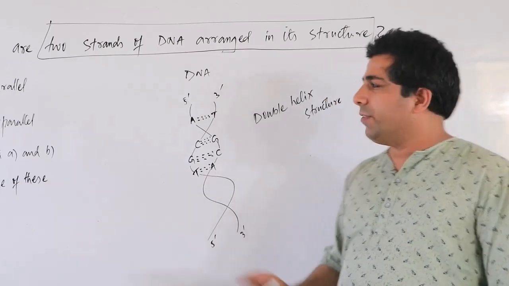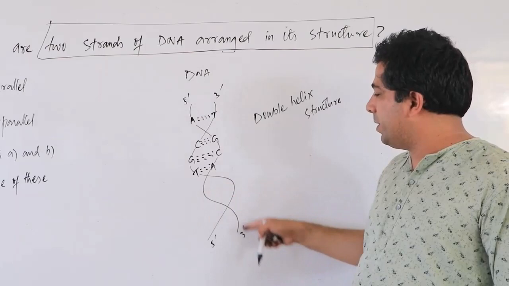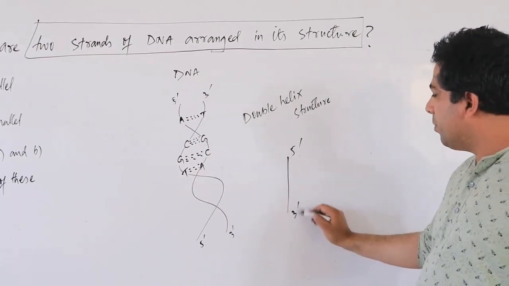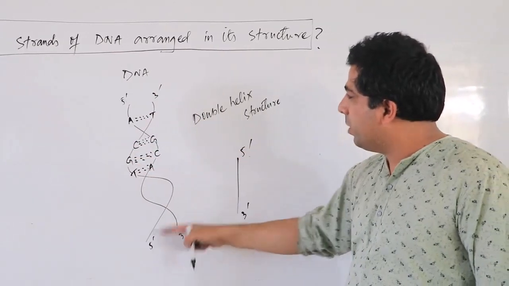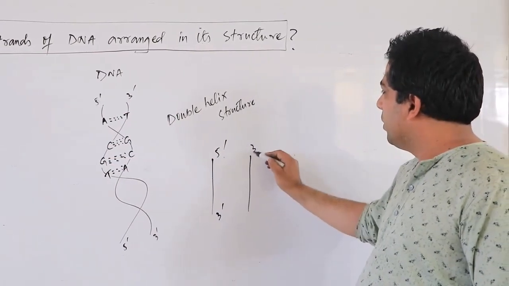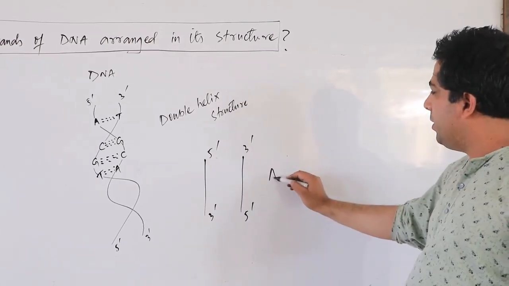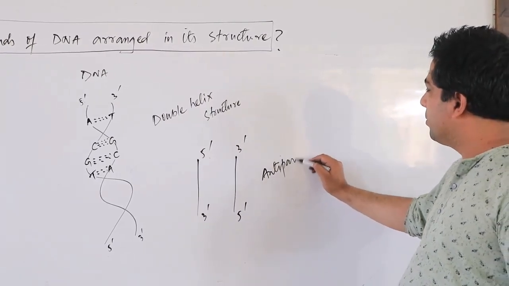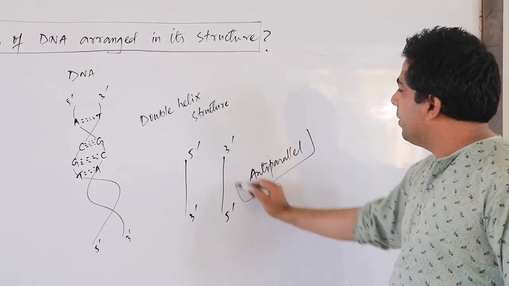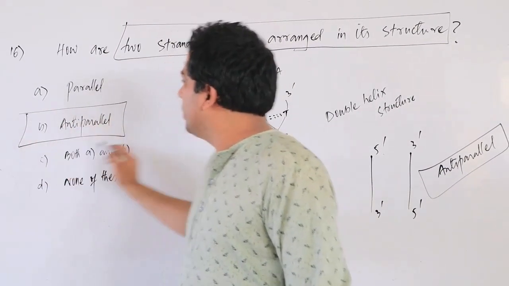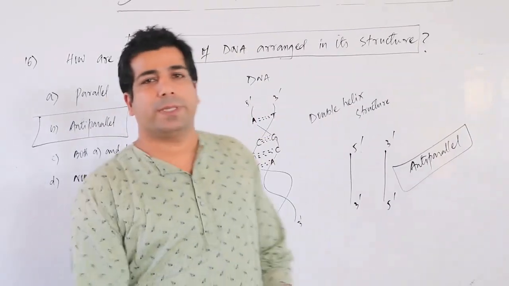So my dear friends, if you look at the two strands of the DNA, one is from 5' to 3', and the second one is from 3' to 5'. So what are these? They are anti-parallel. So anti-parallel is the answer. So B option is the answer here. Please make note of this.